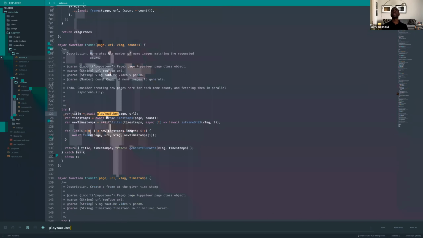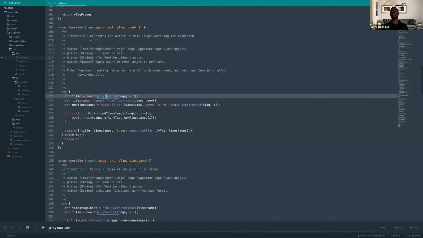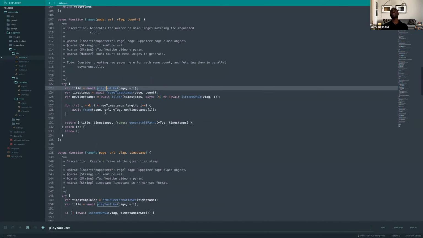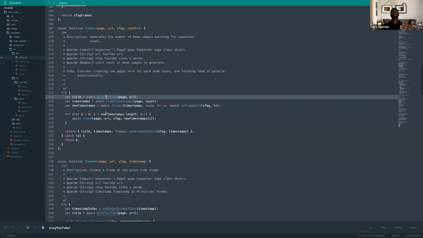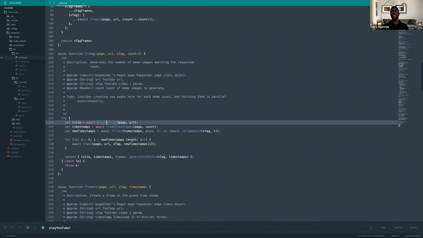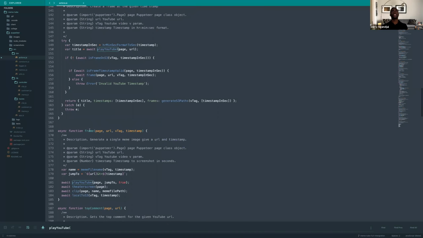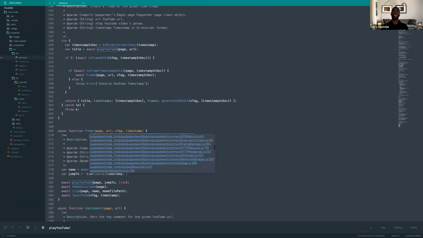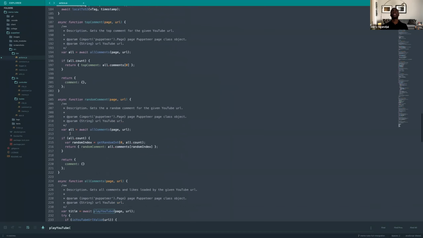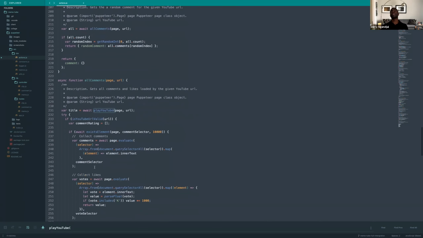So what the Play YouTube functionality does is exactly how it's described. This is the entry point for all. You'll see this happening throughout all the code. For example, this function is to get a bunch of frames. This other one is to get a frame at a specific timestamp. This one is to get any frame, so this is inherited from all the other frames. Get a random comment, get all comments. But each of these has to play the YouTube video.